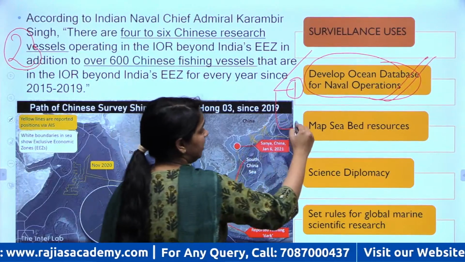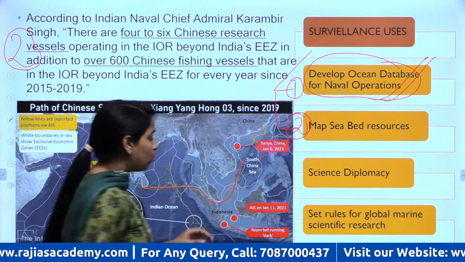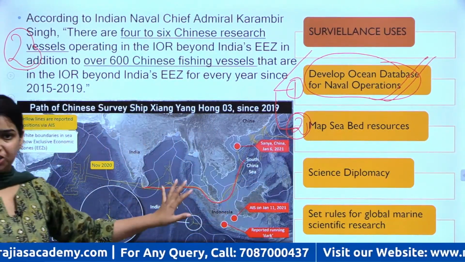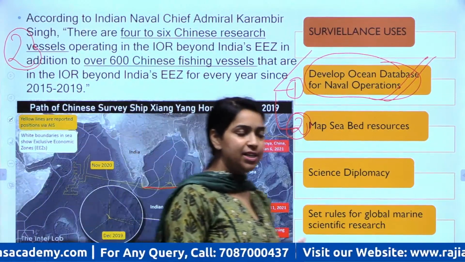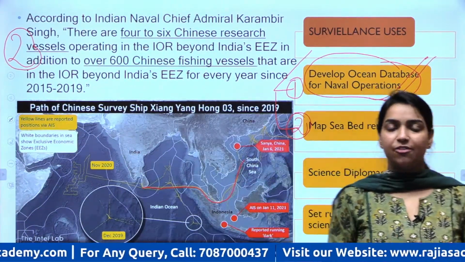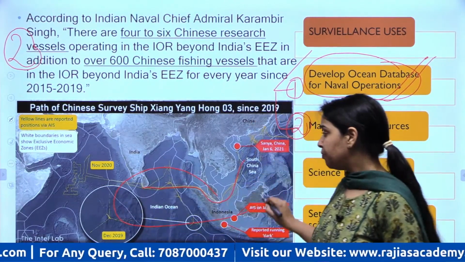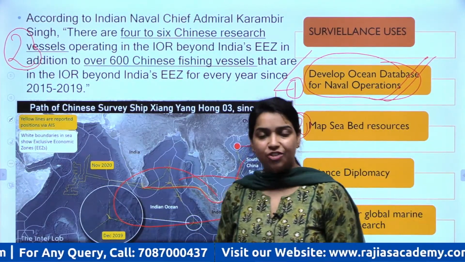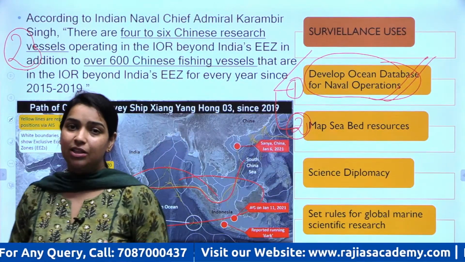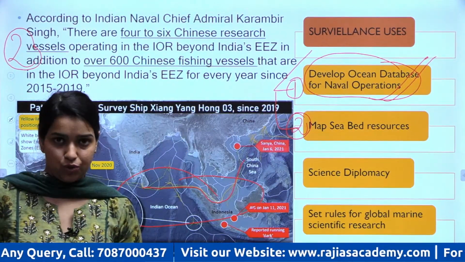Second is that they are also able to map the resources of the ocean. Like I told you, there are manganese, there is cobalt, there is sulfide, iron, nickel that is found in this Indo-Pacific region. Okay, so only that country will be able to extract them that is able to locate those resources, right?